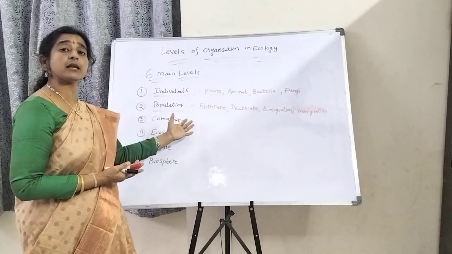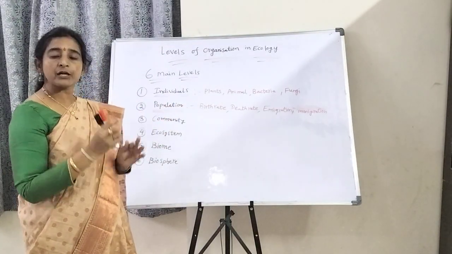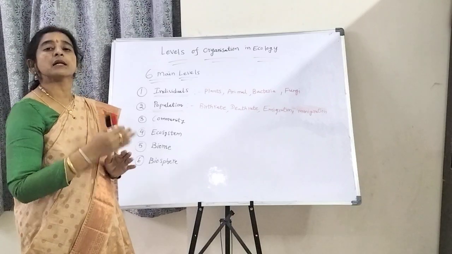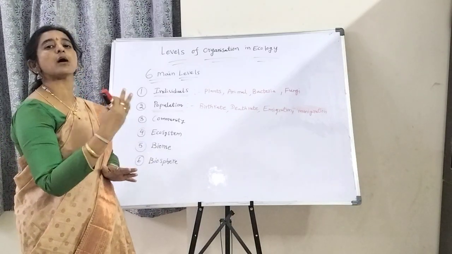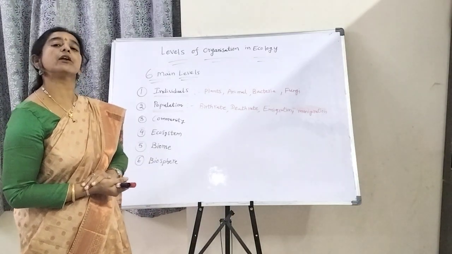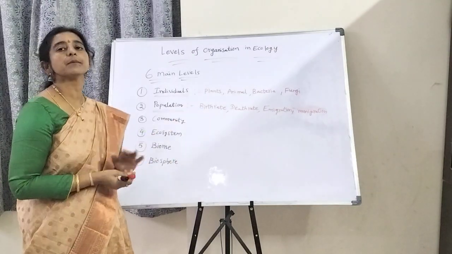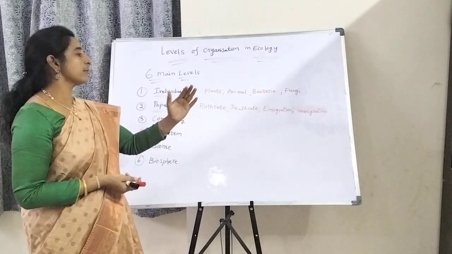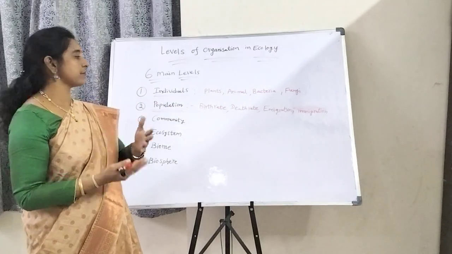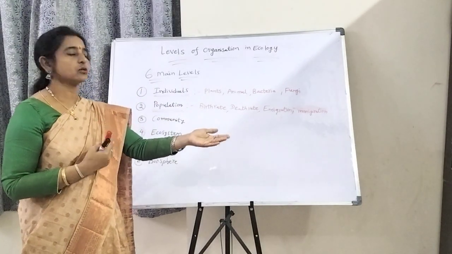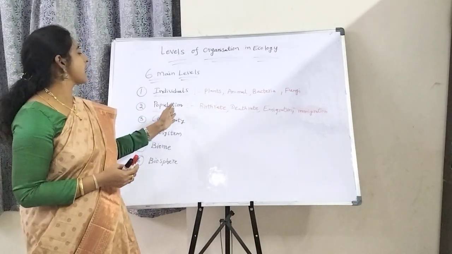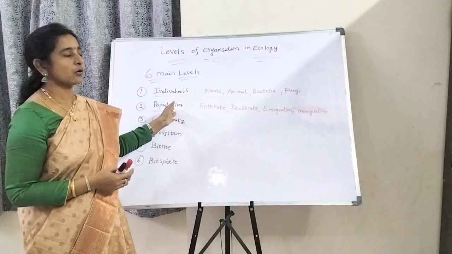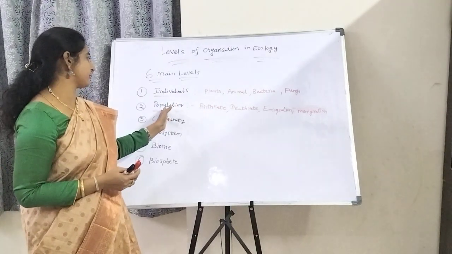What is migration? Migration means some organisms move from one place to another place for food and shelter. That means immigration and emigration. So both are considered in a population. Okay. So that is the population.